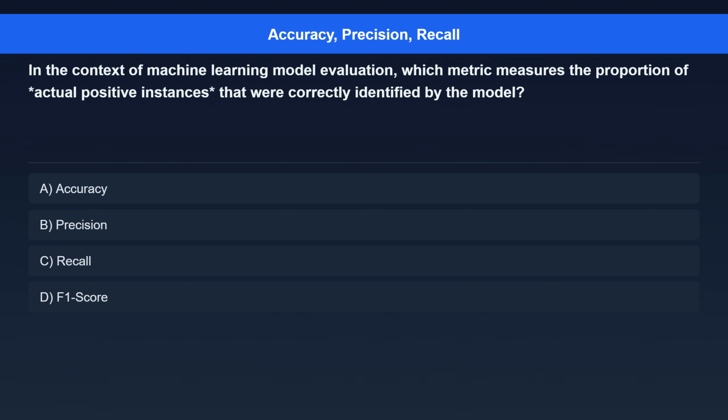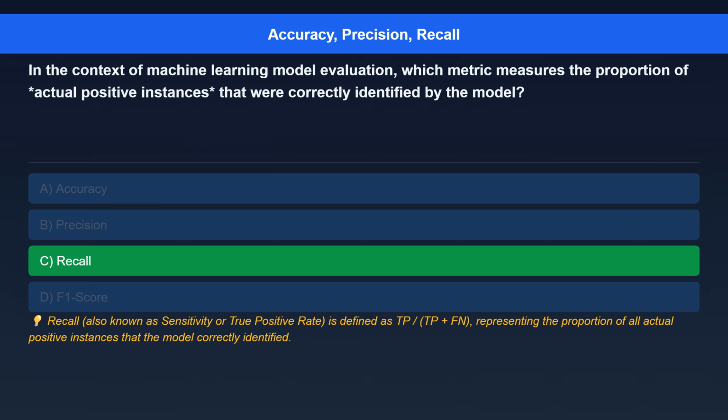Question 1. In the context of machine learning model evaluation, which metric measures the proportion of times actual positive instances that were correctly identified by the model? Option A, accuracy. Option B, precision. Option C, recall. Option D, F1 score. The correct answer is recall.